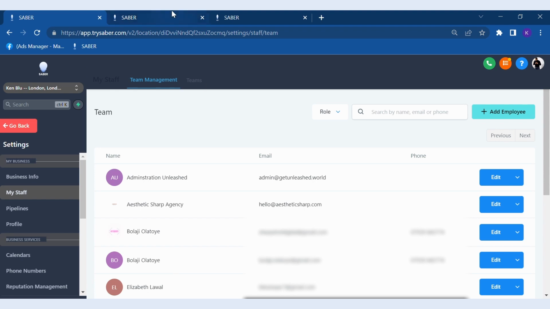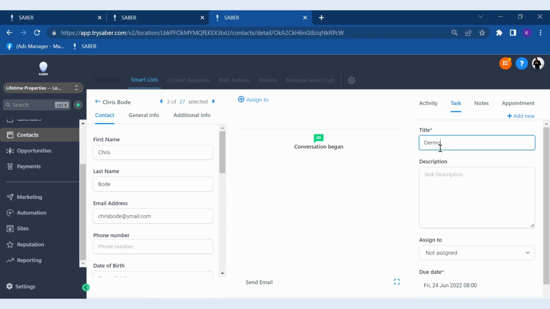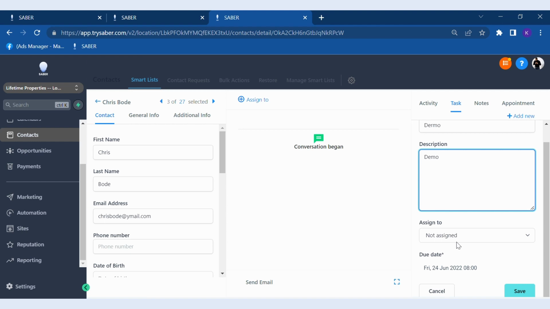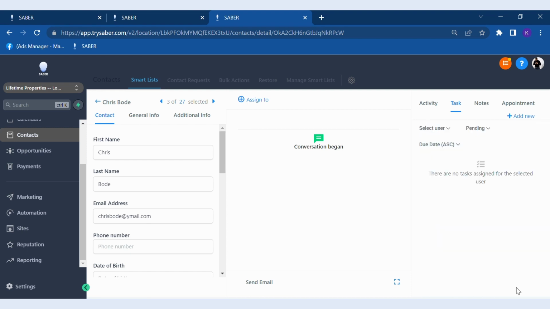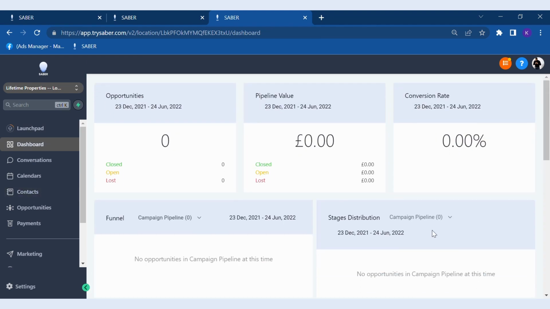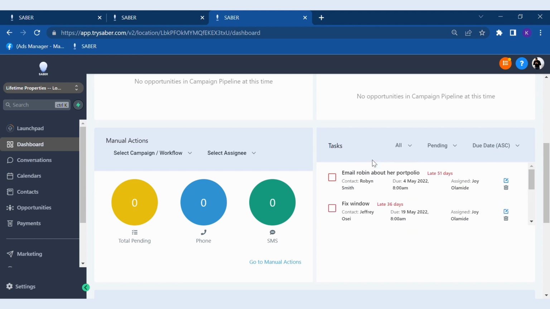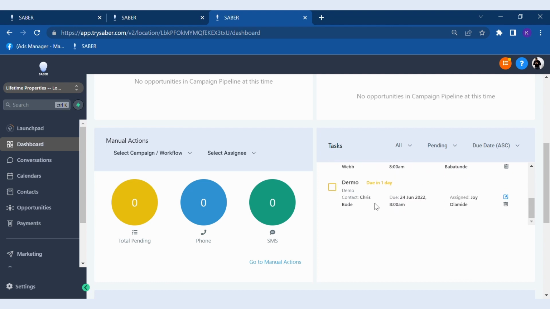You can also do some task management. With the task management, for example, I can go to this person, demo Chris, add task, and I can create a task for Chris. Demo, put demo, and I can assign it to Joy, for example. And Joy has to sort out this task by tomorrow. There, now that's going to go into Chris's file, and on Joy's dashboard and also our dashboard, I can see who's got tasks. Check on Chris. That was another demo I was using for somebody else, but I can say check it for everybody, and you should be able to see demo for Joy.